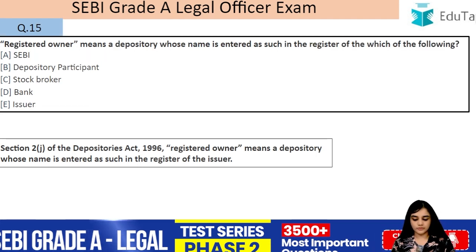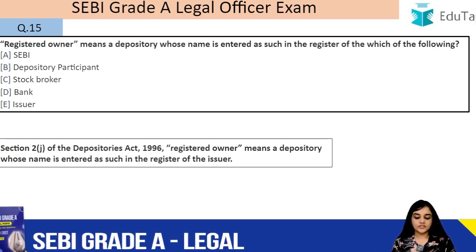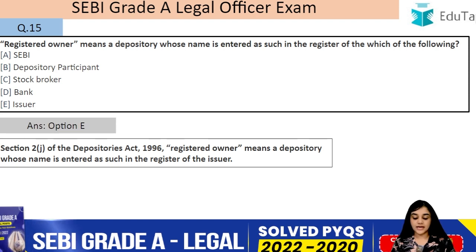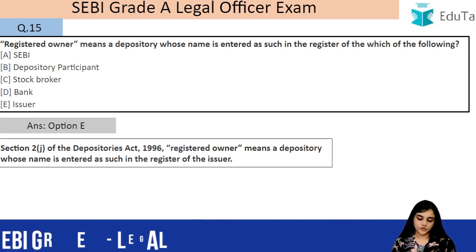And last, question number 15. Registered owner, this also we have covered yesterday, means a depository whose name is entered as such in the register of which of the following. So the answer is E, that is the issuer, right? So it is section 2J. Registered owner means a depository whose name is entered as such in the register of the issuer.